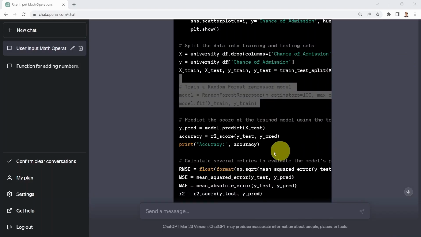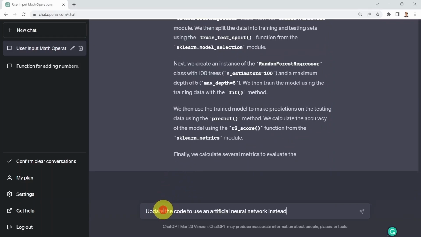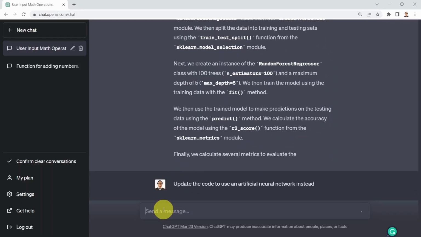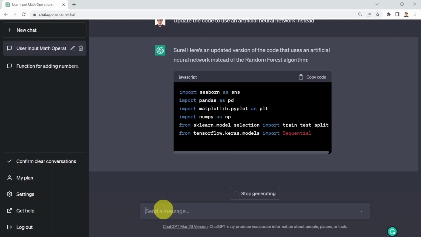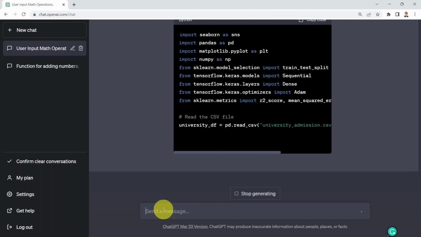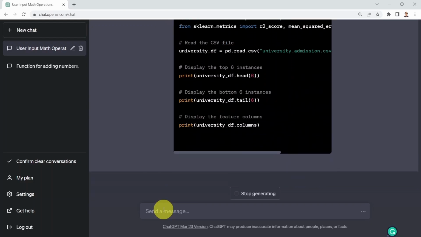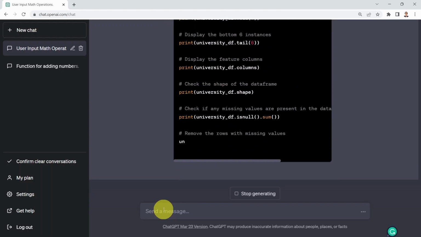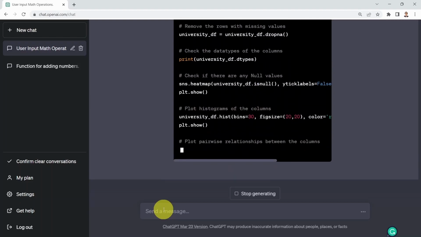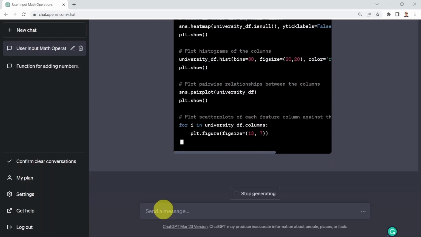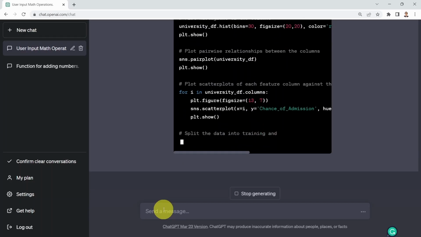And the final piece, which is, well, update the code to use an artificial neural network instead. Let's see. Sure, here is a modified version. So right now, instead of using the scikit-learn library to do that for us, we're now, I'm assuming, going to use Keras here. We can, of course, specify that we'd like to use Keras or TensorFlow 2.0 to train an artificial neural network for us instead.